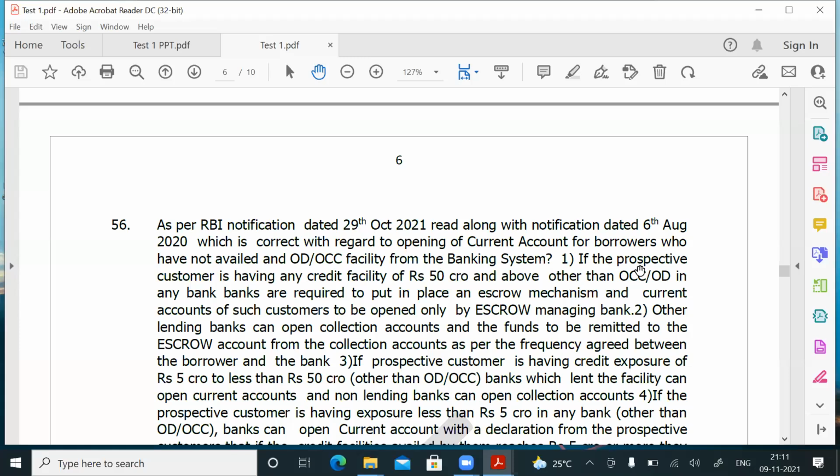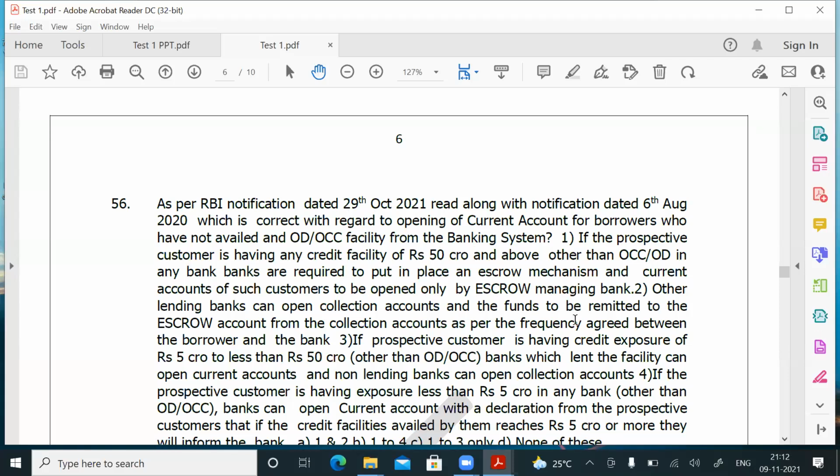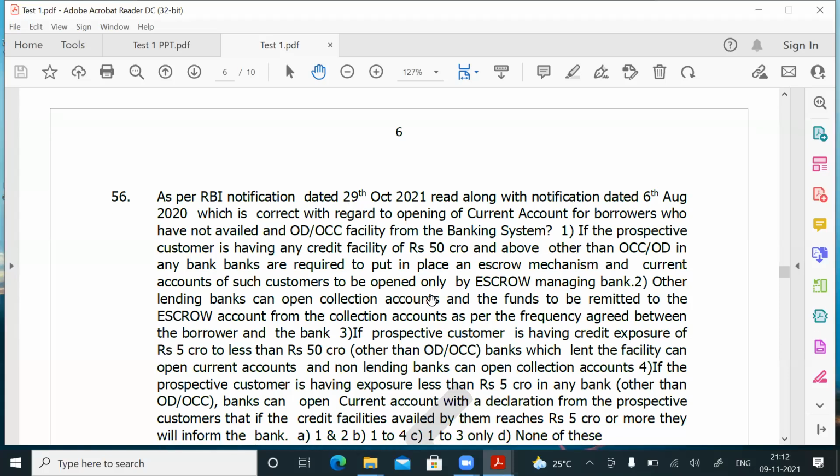Which is correct? If the prospective customer is having any credit facility of 50 crores and above other than OD OCC in any bank, banks are required to put in place an escrow mechanism, and current accounts of such customers are to be opened only by the escrow managing bank. Okay, first point is correct. Second point, other lending banks can open a collection account and the funds are to be remitted to the escrow account from the collection account as per the frequency agreed between the borrower and the bank. That is also correct.